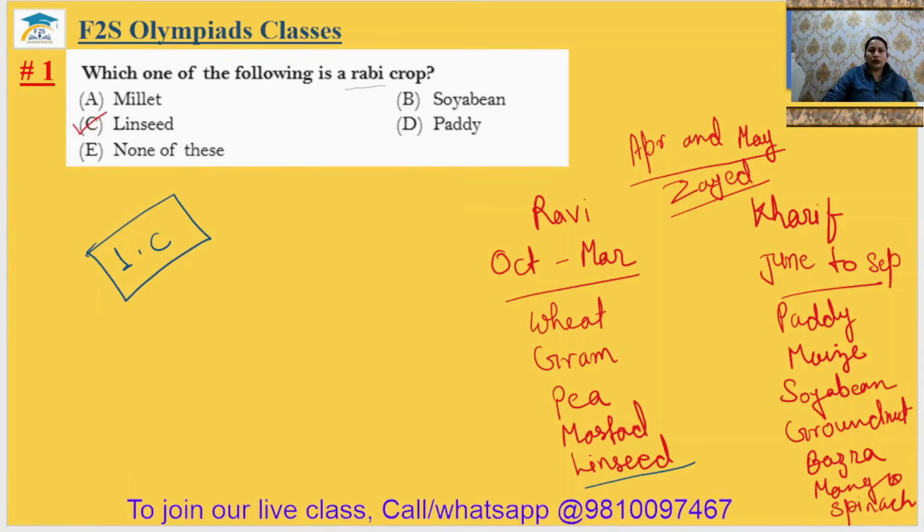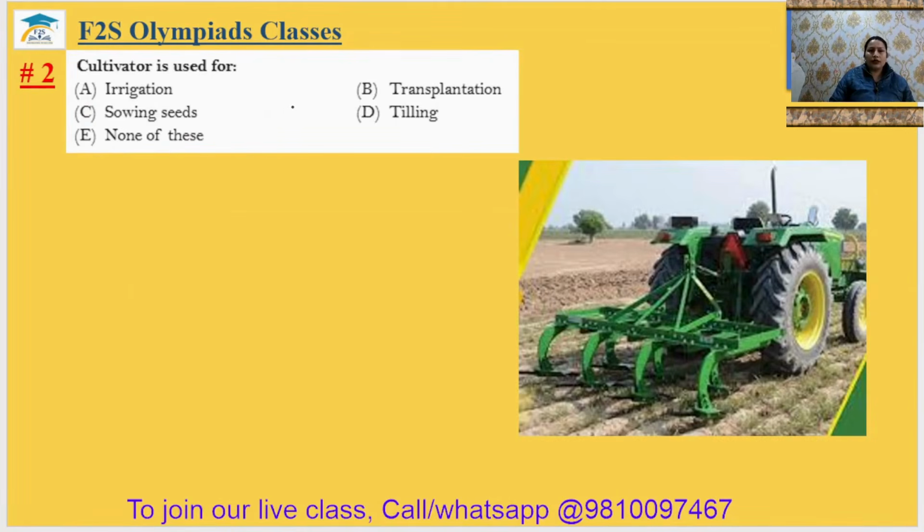Come to question number 2. A cultivator is used for irrigation, transplantation, sowing seeds, or tilling. Tilling or plowing is the same process. This is the picture of the cultivator, and by just seeing it, you can say the cultivator can be used for tilling.